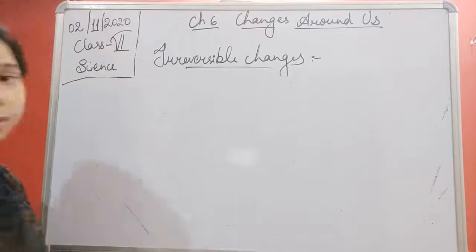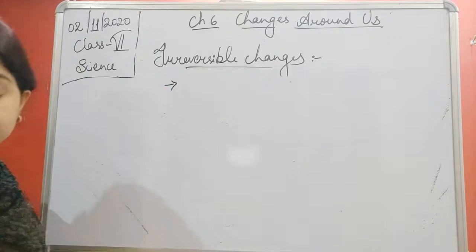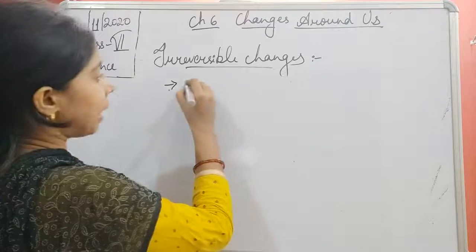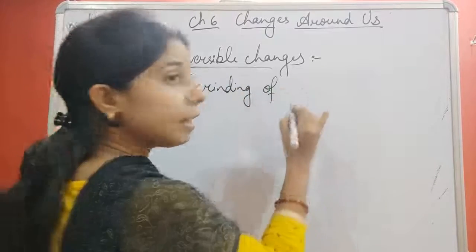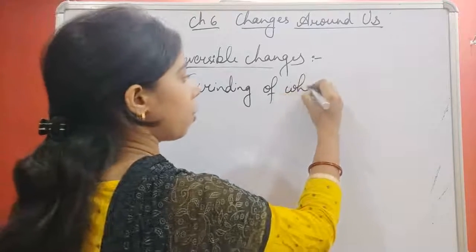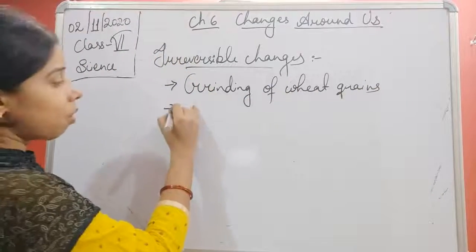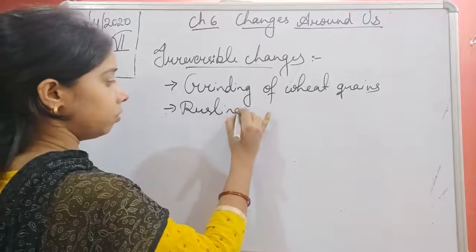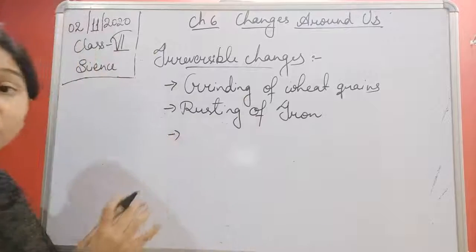Like rusting of iron, grinding of flour, so we can say grinding of wheat grain is also an example, or rusting of iron. Now not only this, baking of chapatis.